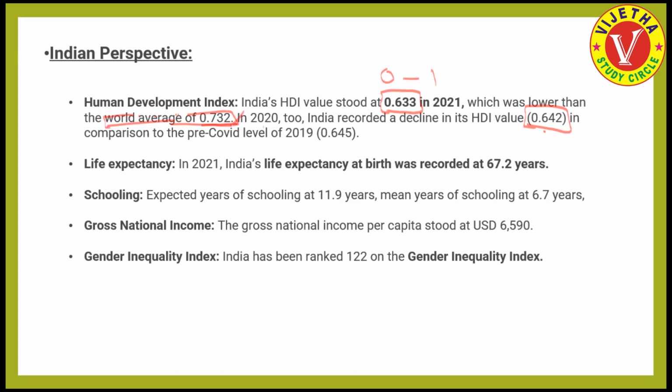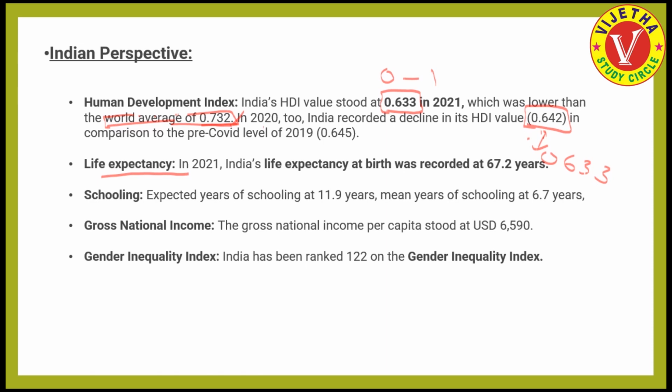When we see the world in 2021, the average performance of the world is 0.732. That means there is a possibility to ask the question this way: what is the world average of the Human Development Index last year? Then our answer is 0.732. There is a chance even to ask what is India's value in 2021. Then we have to answer 0.633, and definitely there is a decline in India's value and even the ranking from 2020 to 2021, from 0.642 to 0.633.